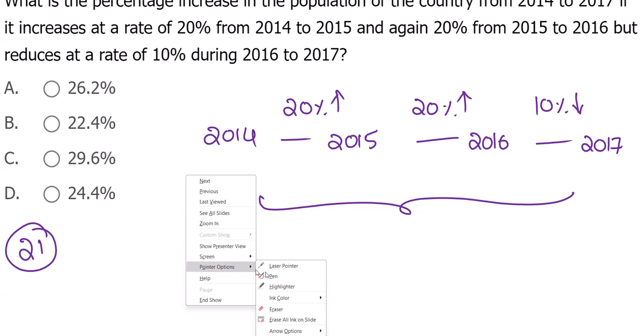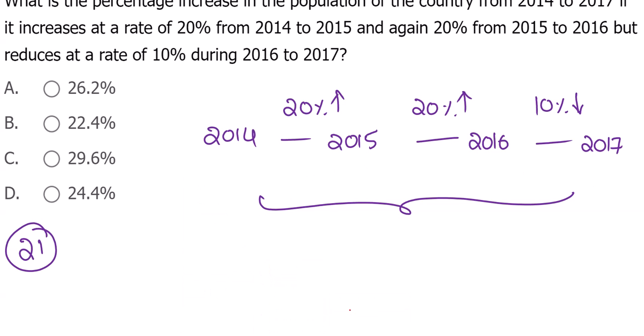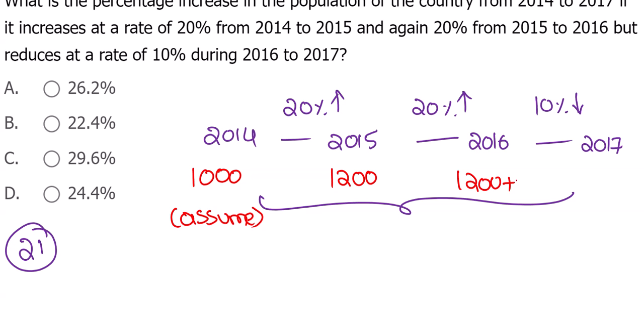The easy way of doing the question is to go with some number. Assume 1000. 20% increase means 1200. Again 20% increase, for 1200, 10% is 120, 20% is 240, so 1440. For 1440, 10% decreased means remove 144.